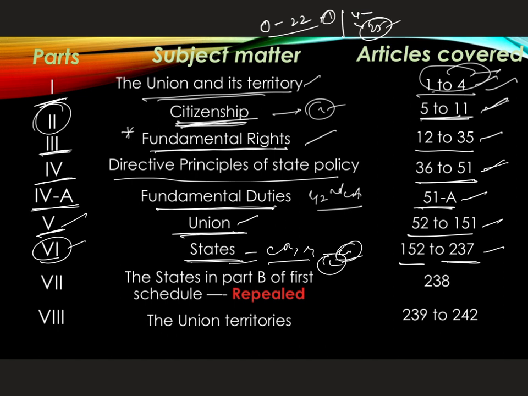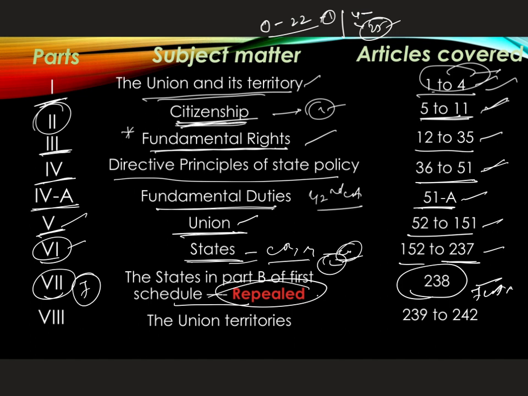And if you come to Part 7 of the Indian Constitution, which dealt with the states in Part B of the First Schedule, this has been repealed. Article 238 was repealed through the 7th Constitutional Amendment Act of 1956. Through that Act, the 7th part was repealed. So what did the 7th part deal with? It dealt with the states in Part B of the First Schedule.